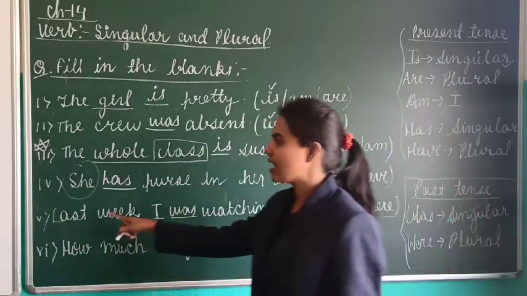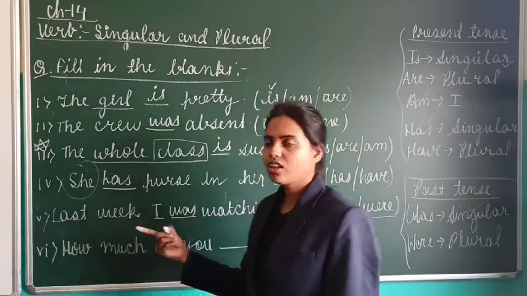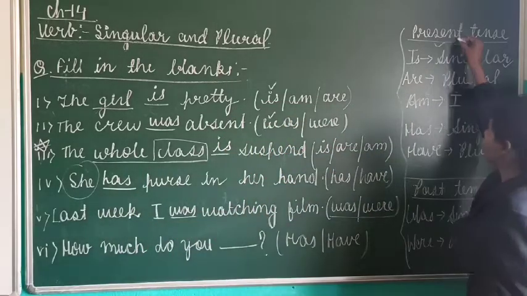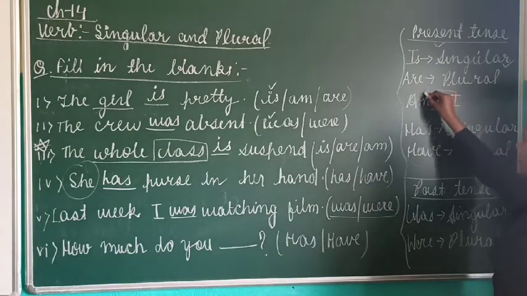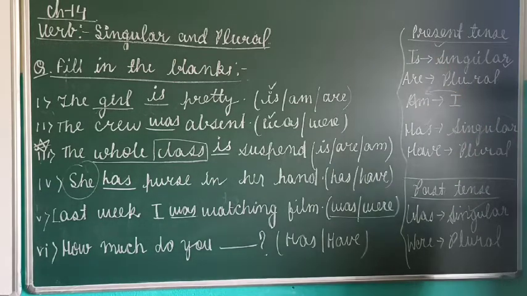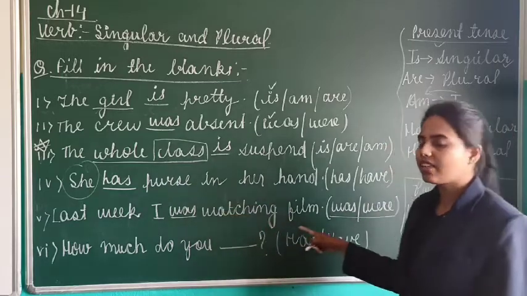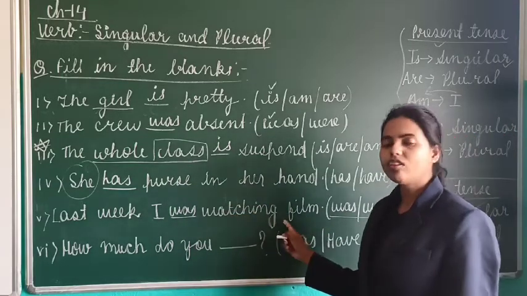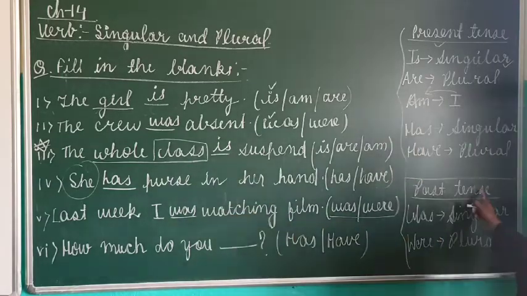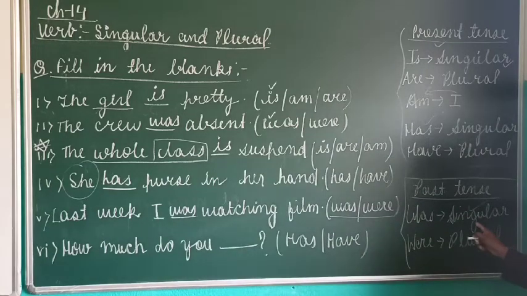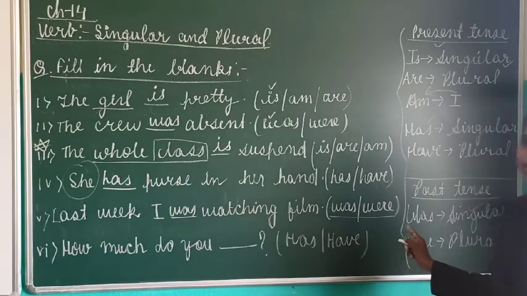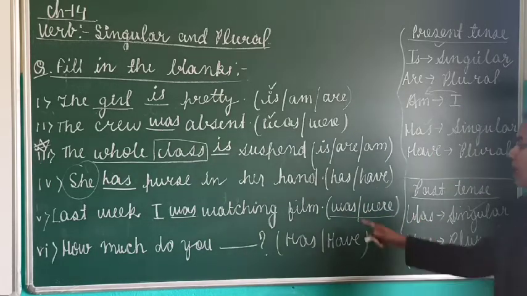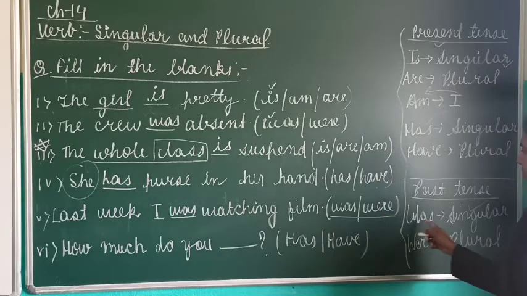You see, last week. I have taught you present: if a sentence is of present tense and I is the subject, we will always use am. But here the sentence is of past tense, and in past tense, with a singular subject, we use was. If the options are given, you need not get confused between was and were.